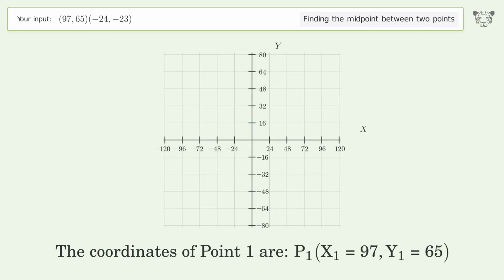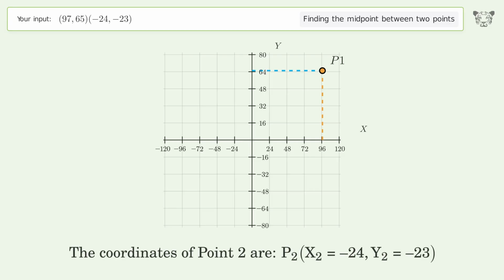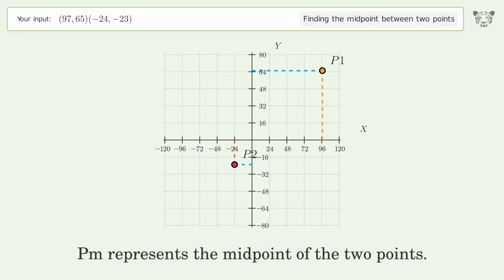The coordinates of point 1 are x1 equals 97, y1 equals 65. The coordinates of point 2 are x2 equals negative 24, y2 equals negative 23. PM represents the midpoint of the 2 points.